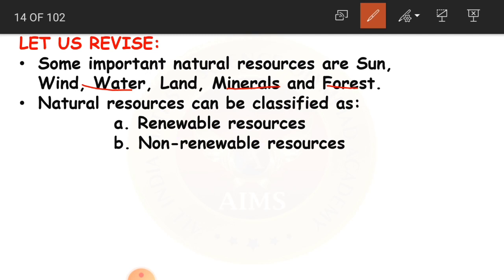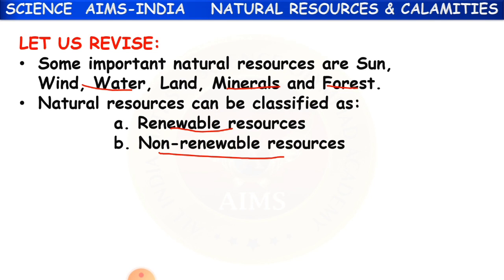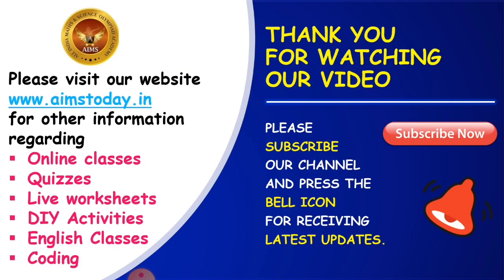Natural resources can be classified as renewable resources, which can be used many times, and non-renewable resources, which can be used only once. Is it clear for everyone? Hope you have understood the concept, and we'll conclude today and continue the rest of the lesson in tomorrow's class. Until then, take care and goodbye.